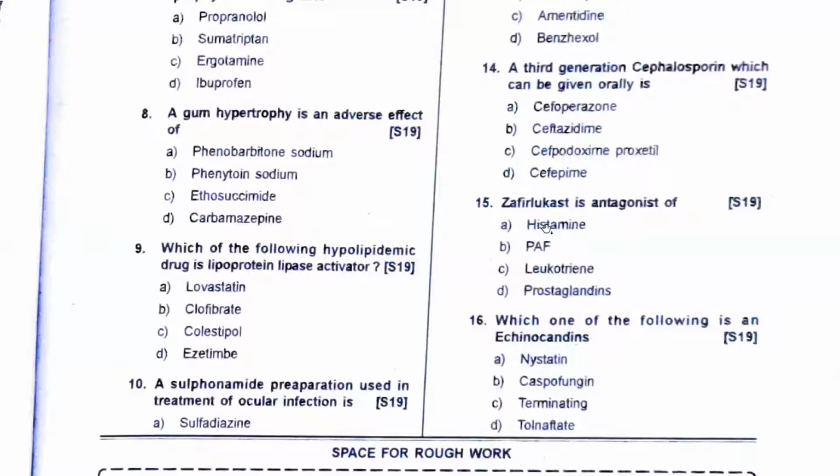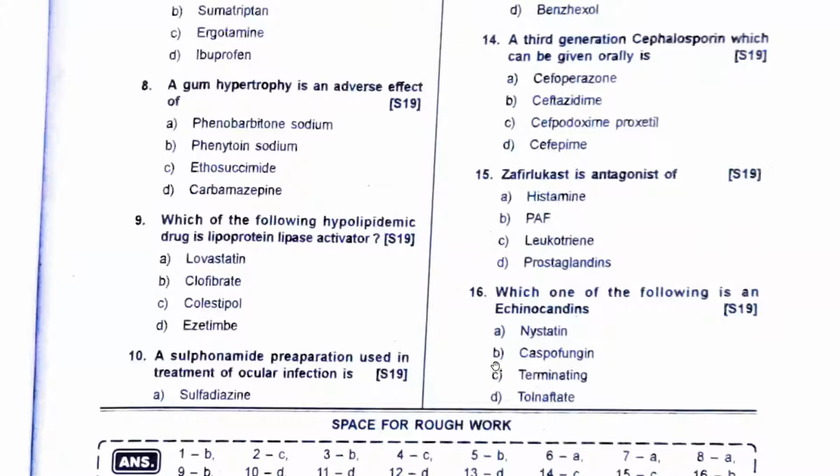Yes, so the question is which of the following is an echinocandin? So for echinocandins, you have caspofungin and micafungin. Remember that these are echinocandins. Nystatin, I told you, is for your oral candidiasis, also known as oral thrush. Tolnaftate is used topically for dermatophytosis, right? So the answer here is caspofungin.